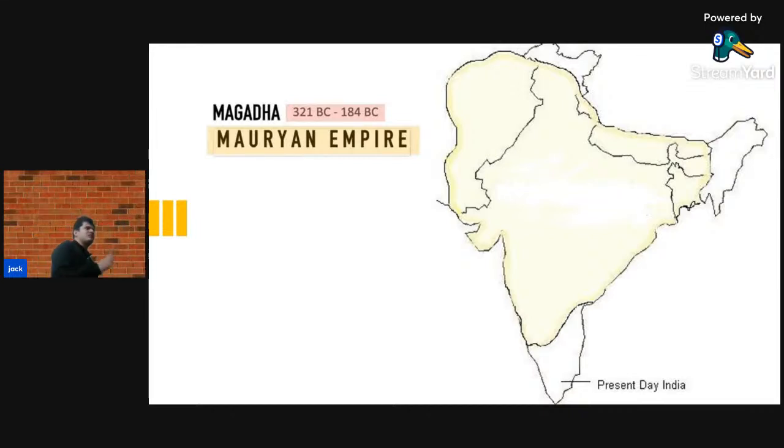So this is all the political history of the Mauryan Empire, but we will discuss the administrative history. In this, first of all, we will take the central administration. And first of all, we will take the sources of Mauryan administration. The most important source of the Mauryan administration is the Arthashastra.